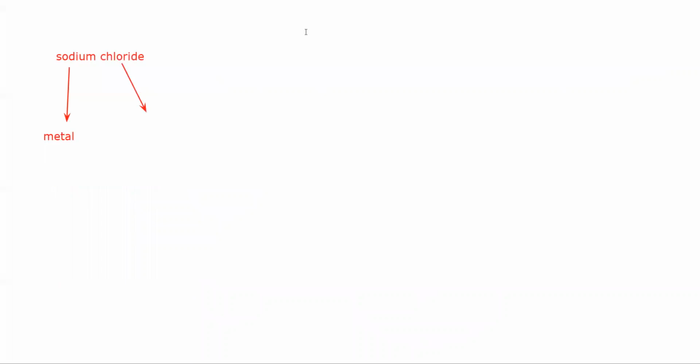So sodium is a metal whereas chlorine is a non-metal.